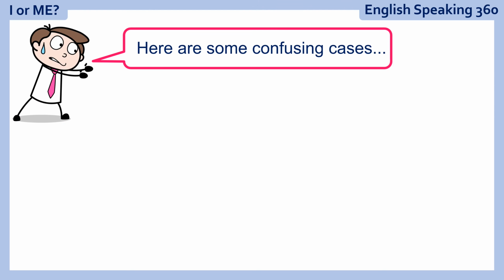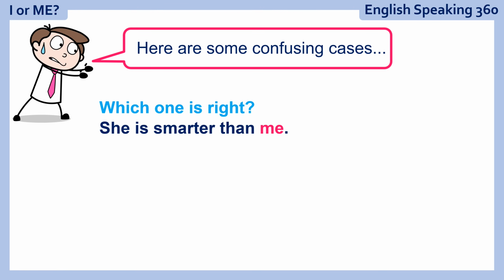Here are some confusing cases. Which one is right? She is smarter than me, or she is smarter than I? Think about it very carefully. And the answer is, she is smarter than me, but she is smarter than I is also right for different reasons. Now, let's take the first one.